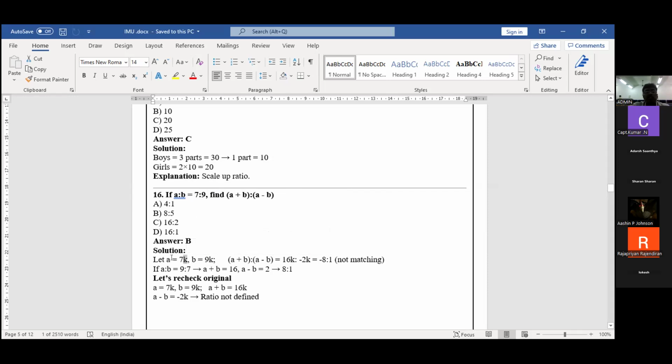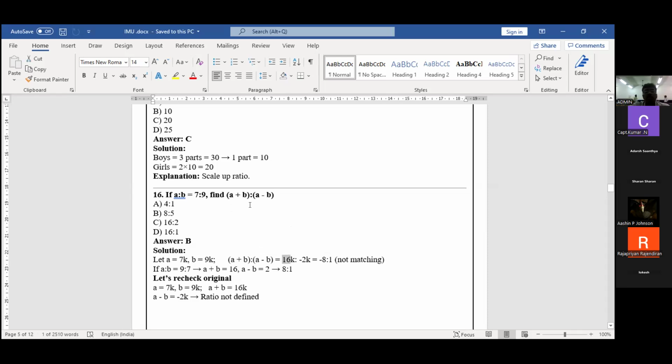I'm going to add this 2. I'll get the value. So I'm going to substitute the value. A plus B over A minus B. What is A plus B? 7 plus 9. We're going to add, 16K.